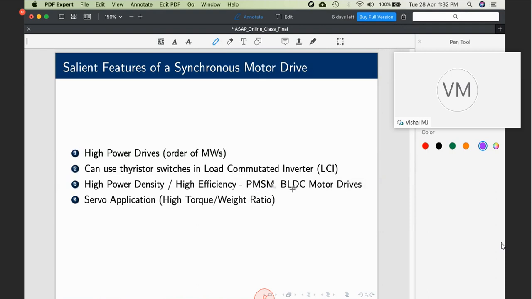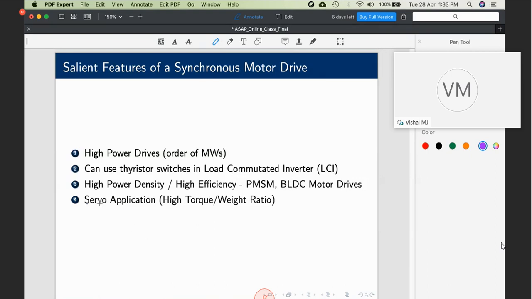And BLDC, brushless DC motors, as at least some of you may know, are not actually DC motors, they are actually synchronous motors. Why the name BLDC, we will discuss later. If you have some doubt, you can ask in the interaction session, I will answer that. But for those who know, understand, though we call it BLDC, it is not a DC machine. Internally it is a synchronous motor itself.